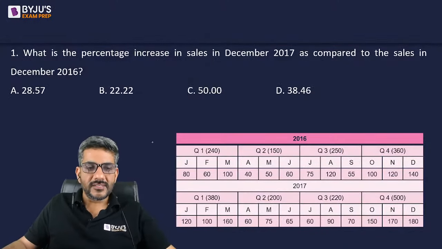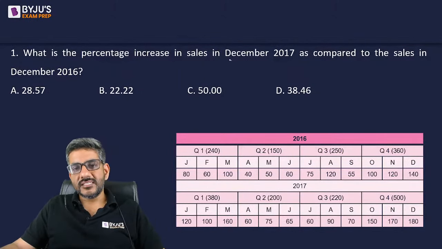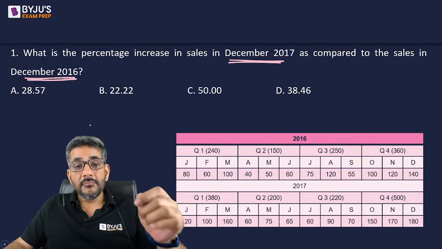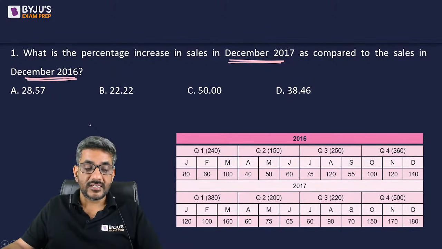So here is the first question on your screen. What is the percentage increase in sales in December 2017 as compared to sales in December 2016? December 17 की sales are what percentage more than December 16 की sales?